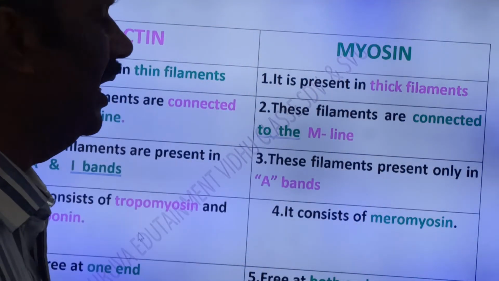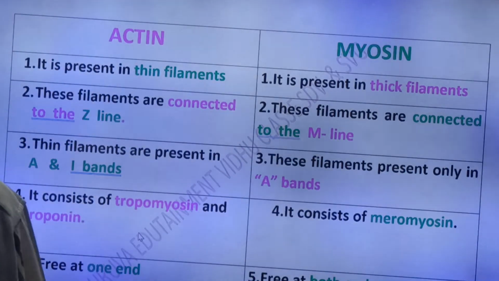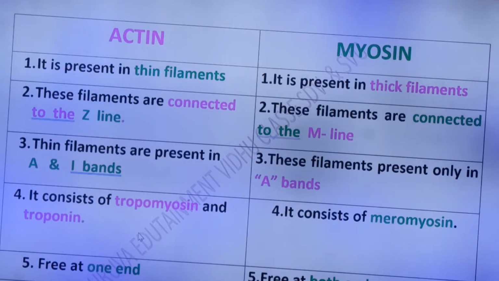Actin filaments are connected to the Z line, friends. You know what the Z line is, friends? It is the center line of the I band. Okay, it is the center part of the I band. This Z line is also called what, friends? Crosses membrane or Dobbe's line.